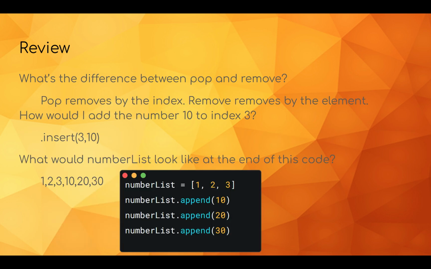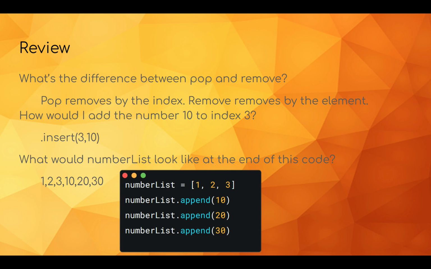Okay, so some answers. Pop removes by the index and remove removes by the element. So what that means is pop will remove anything that is at the index you tell it, whereas remove will remove the element at any index no matter where it is, as long as it exists in the list and there's not more than one.